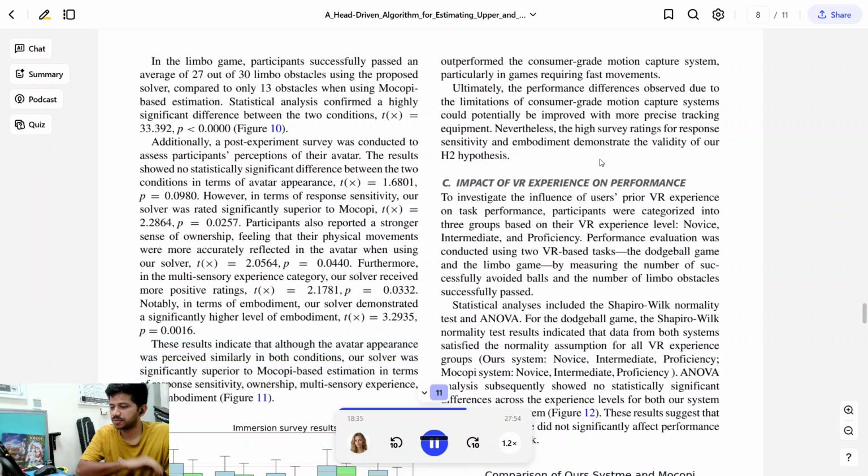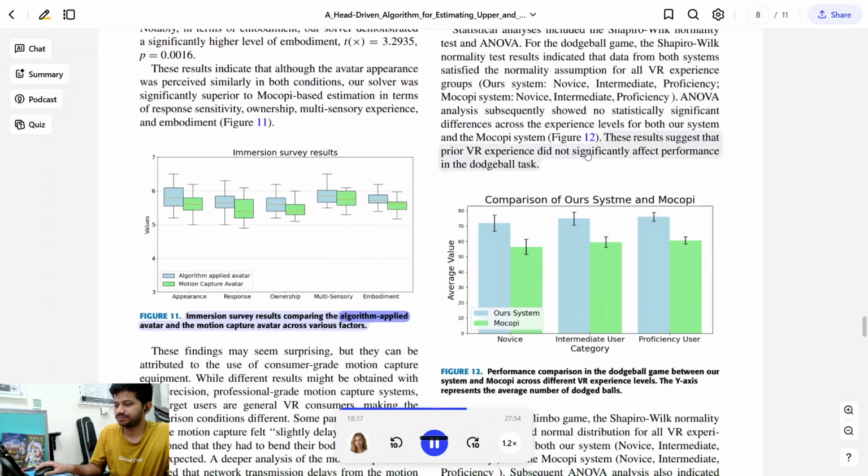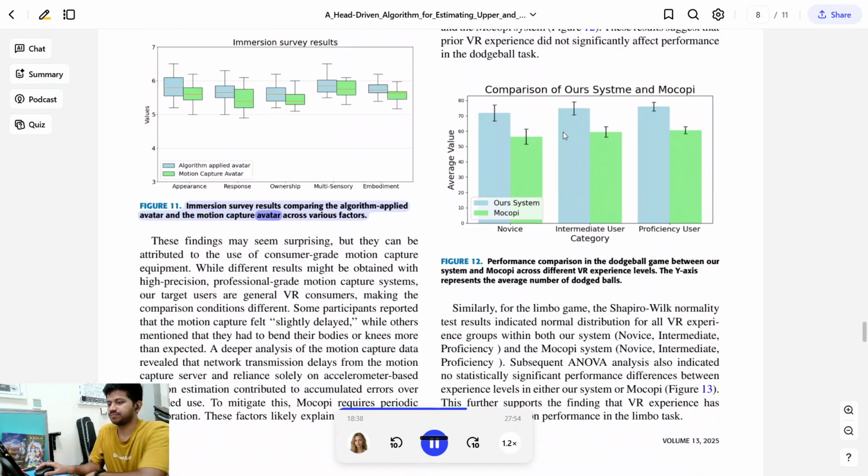Figure 11. Embodiment. Immersion survey results comparing the algorithm-applied avatar and the motion capture avatar across various factors. These findings may seem surprising, but they can be attributed to the use of consumer-grade motion capture equipment. While different results might be obtained with high precision, professional-grade motion capture systems, our target users are general VR consumers, making the comparison conditions different.